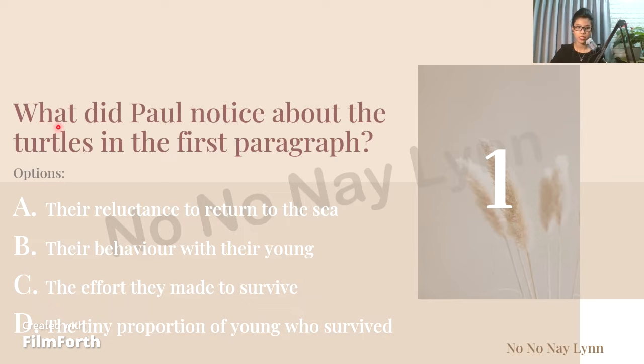For example, right here: what did Paul notice about the turtles in the first paragraph? So it says first paragraph. In some questions which do not have the words first paragraph, we have to look at the fact and the detail, which is what Paul noticed about the turtles. Paul is watching a documentary on the television and he notices something really special about these turtles. So where is it in this first paragraph? Because we have already skimmed the paragraph, it's much faster for me to do that.